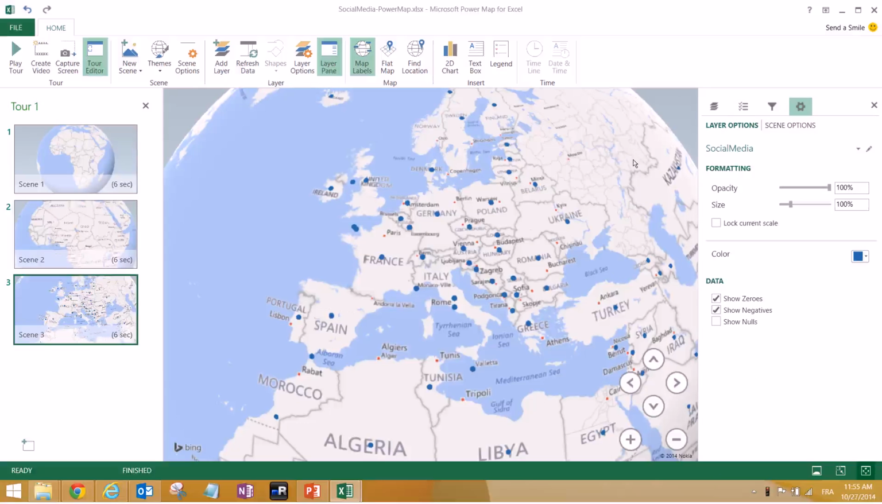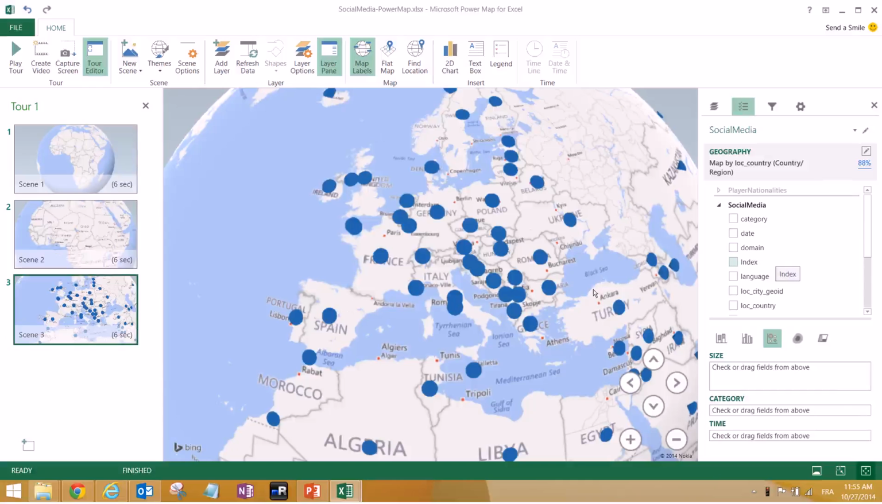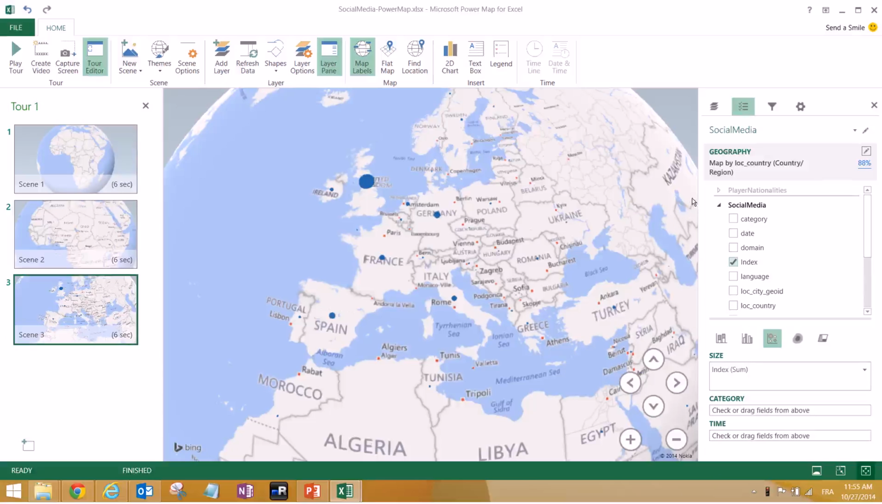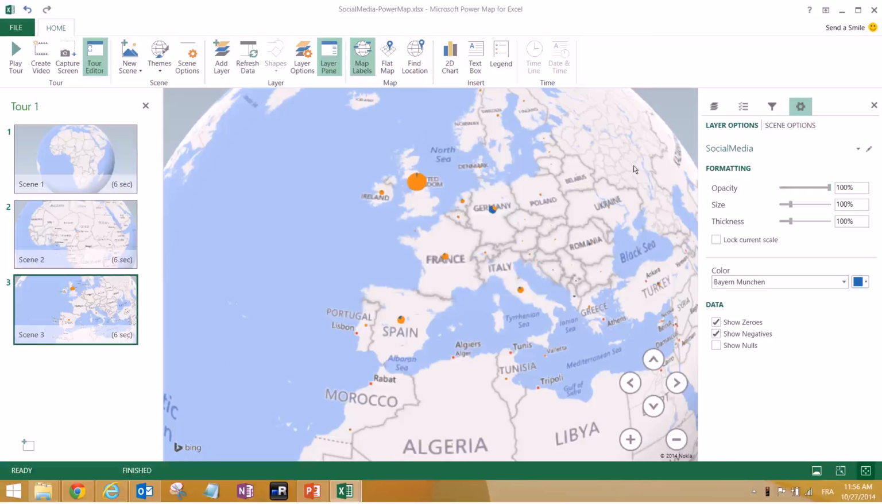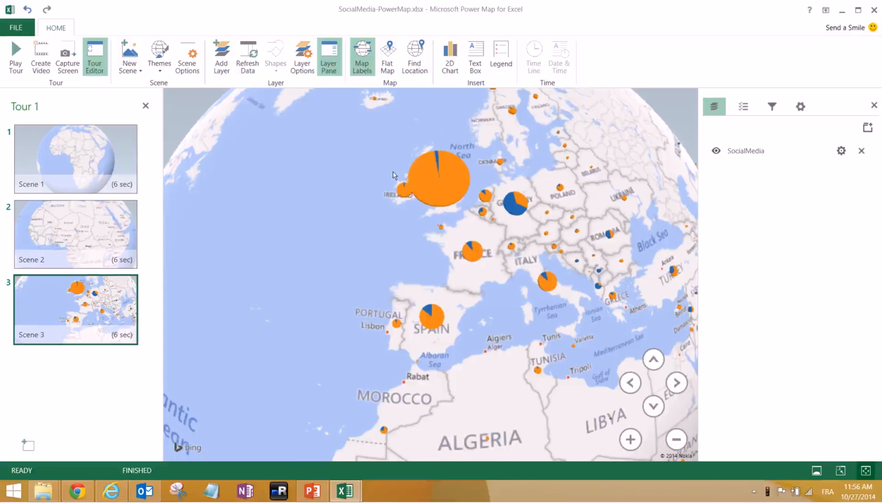we can select that as a bubble. We can increase the size. So now we can have information for the size and the category. Basically what we want to do is count the number of conversations as we did before, and we want to do that by team. And again, let's increase the size a little bit so it can be easily done. Portugal, Lisbon.